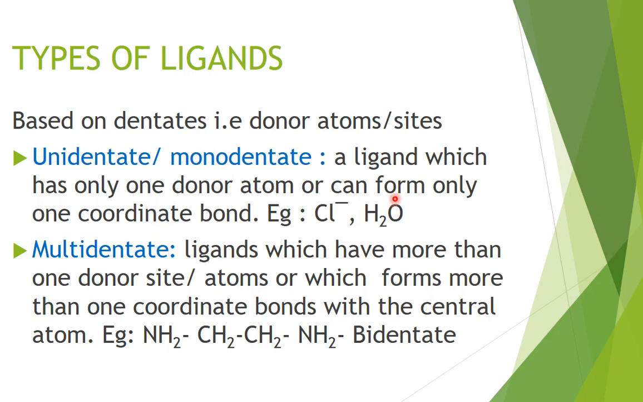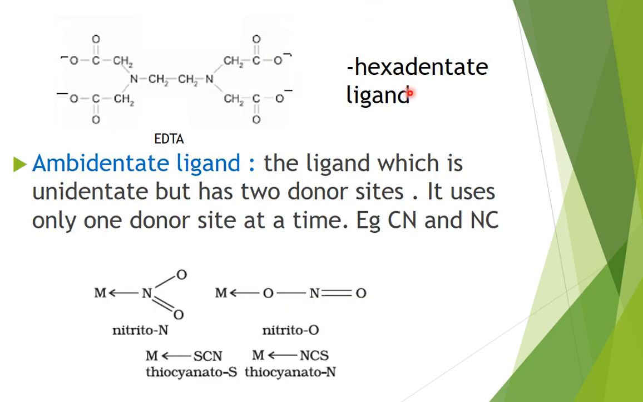Water can form a coordinate bond with the help of oxygen as oxygen has a lone pair of electrons. Multidentate means having more than one donor site. If there are two donor sites, it is bidentate. You can see here, this is ethane 1,2-diamine. This nitrogen will have a lone pair of electrons. This nitrogen will also have a lone pair of electrons. So both the nitrogens are capable of donating. So it is bidentate. Similarly, we have tridentate, tetradentate, and this one is hexadentate.